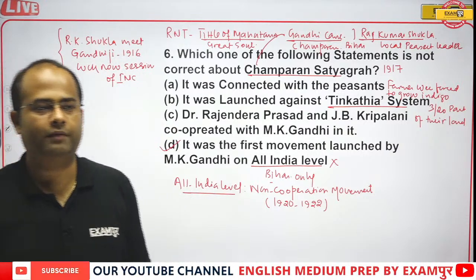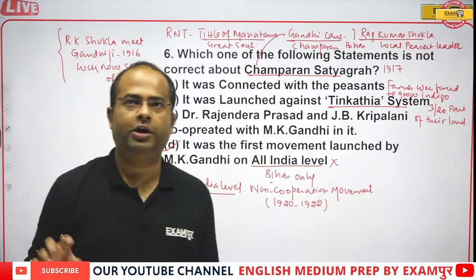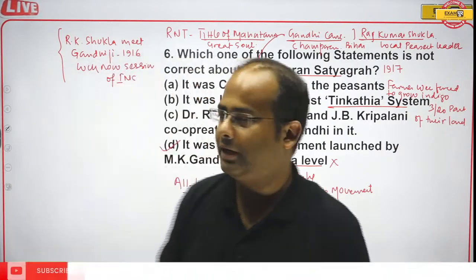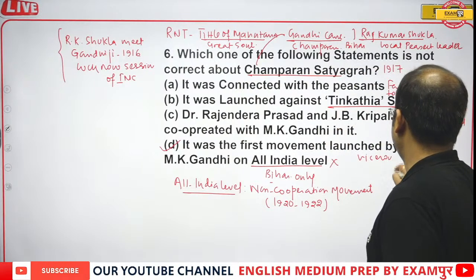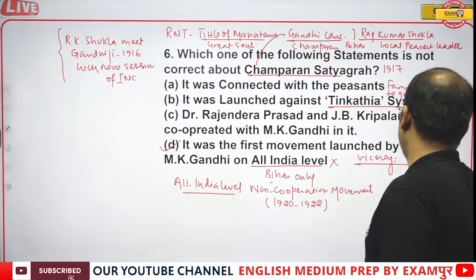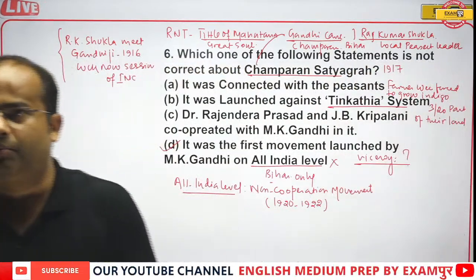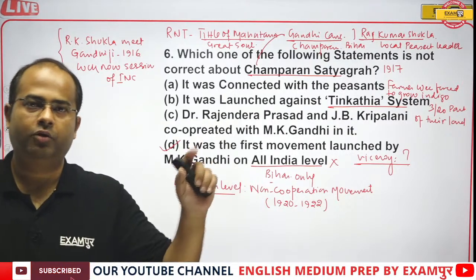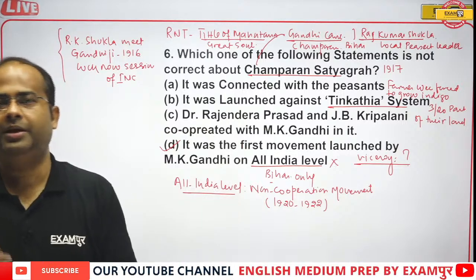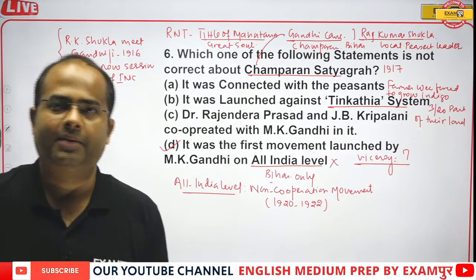Is that clear to everyone? What are the important points? And at this point of time, who was the Viceroy of India? Can you give me the name of the Viceroy? Because remembering the name of the Viceroy at any particular time or during any big movement is important. Sometimes they ask the name of the Viceroy during whose time this event occurred. So who was the Viceroy at that point of time?